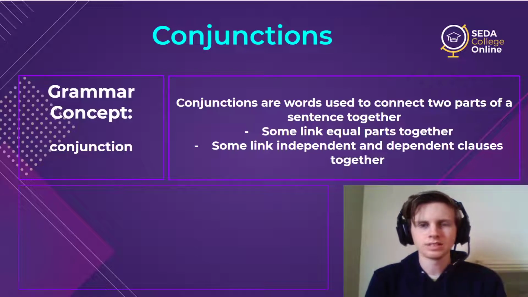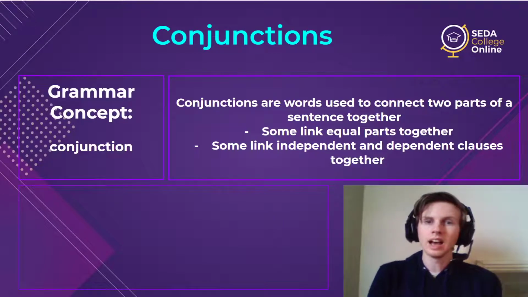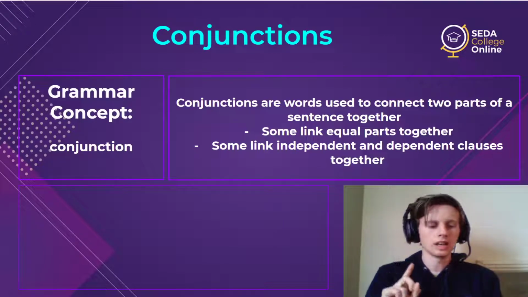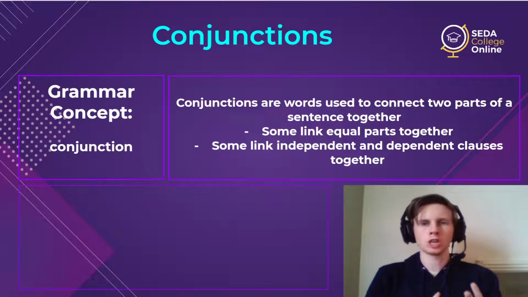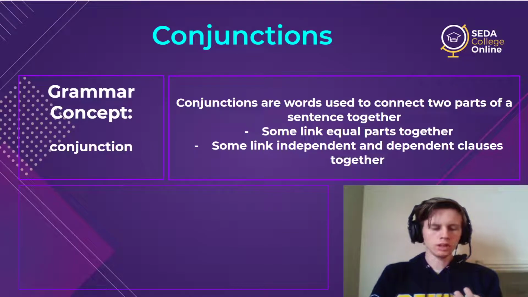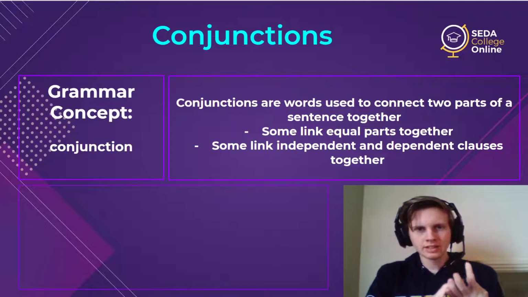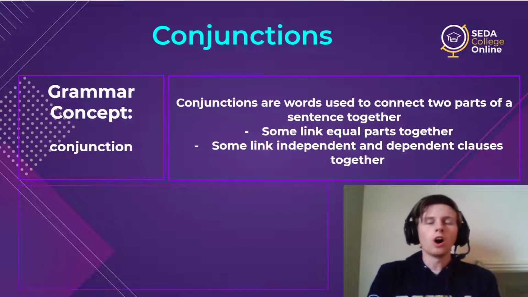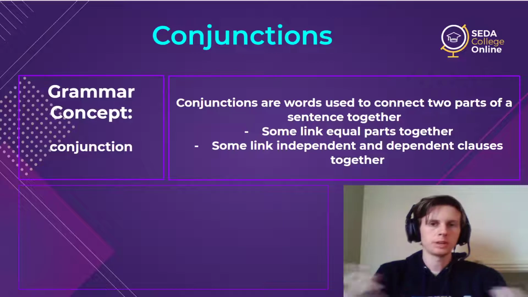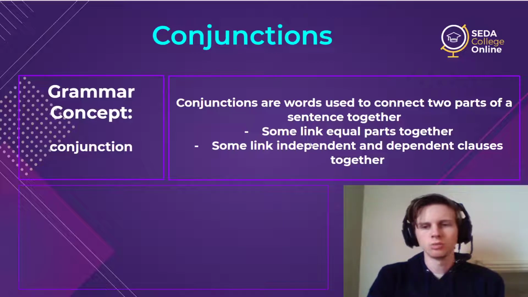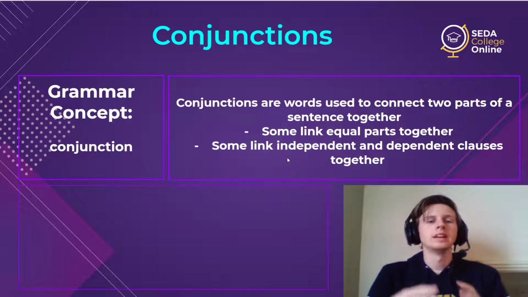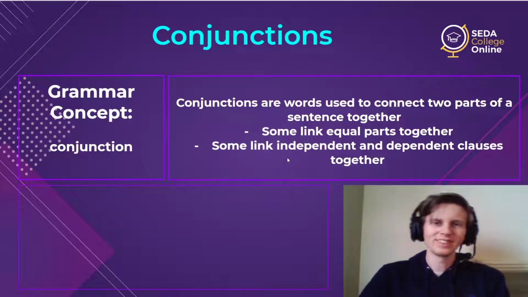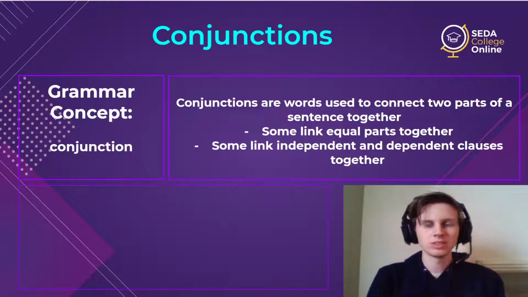When we were talking about sentence types in a previous lesson, I talked about simple sentences, compound sentences, complex sentences, and compound complex sentences. The three more advanced, so not simple, all have to do with conjunctions, because we're connecting things together to make bigger sentences. We were dealing with these conjunctions, I just didn't talk about them as conjunctions yet because that was for this lesson. So now we're going to look at that.